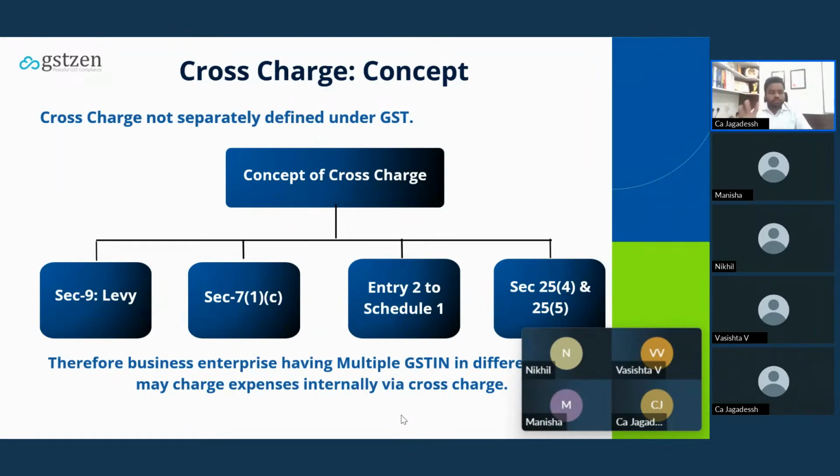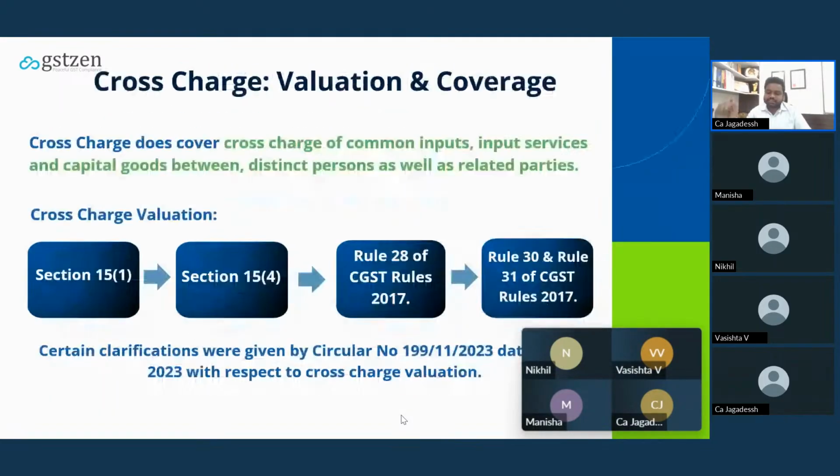So okay, cross charge is there. Then why is there a need for an input service distributor? That we'll discuss now. Anyway, by way of cross charge, we are discharging GST. Before that, we'll see the valuation part also. What is the valuation? Section 15 talks about the valuation.